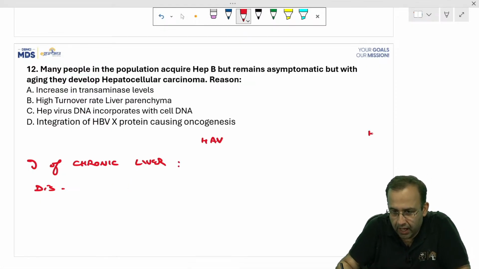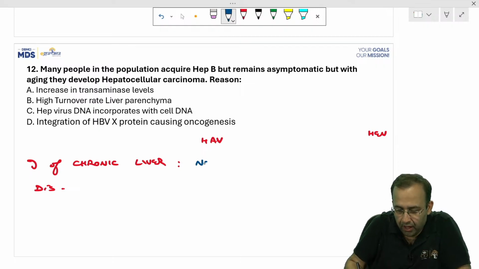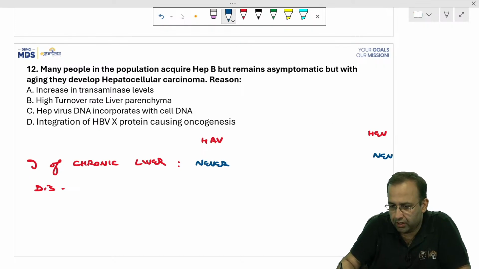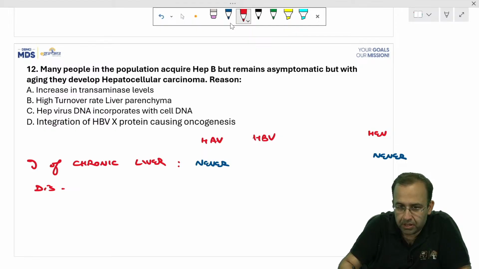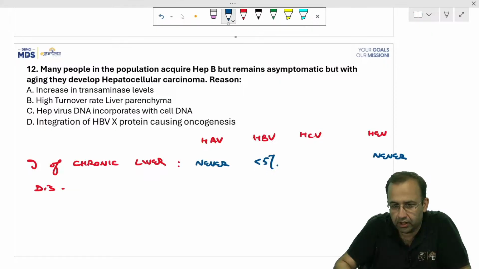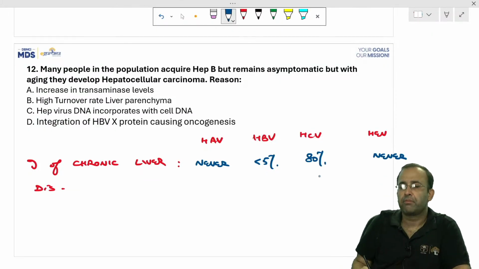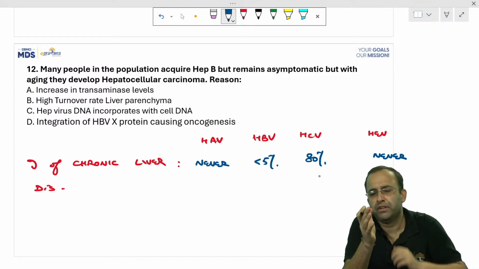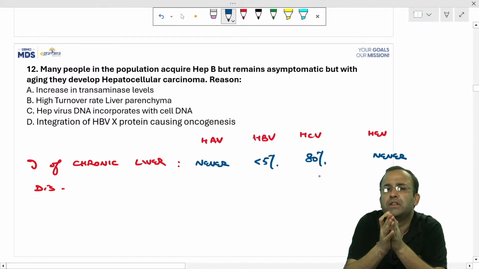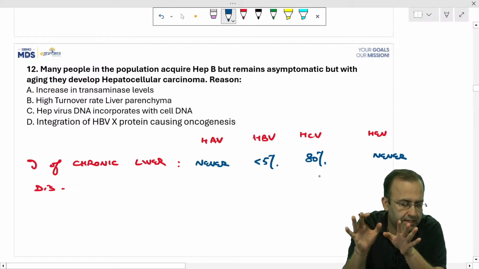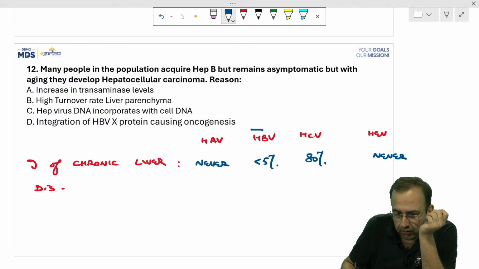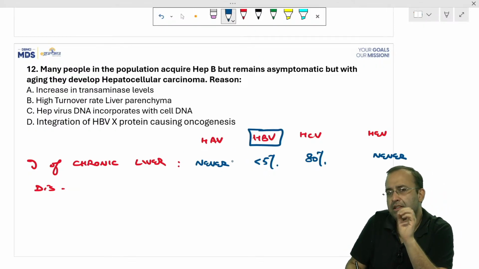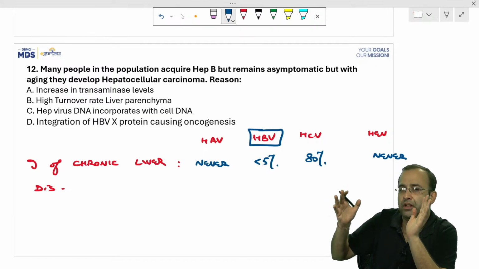Hepatitis A and E never cause chronic liver disease. We never get chronic liver disease by having dhaba food. A and E are transmitted by the fecal route. Hepatitis B, the frequency is less than 5%, versus hepatitis C where the frequency is 80%. Hepatitis D, depending on whether it is co-infection or superinfection, frequency is 10% versus 70%. We'll see that later. Now the point here is, hepatitis B, the frequency of chronic liver disease is less than 5% versus 80% of hepatitis C. But